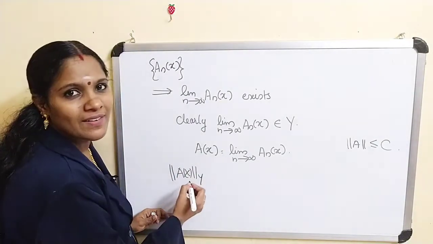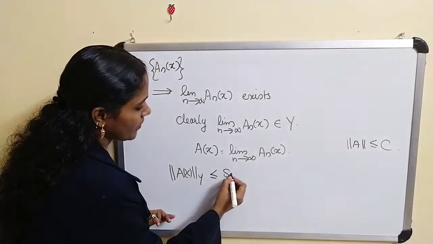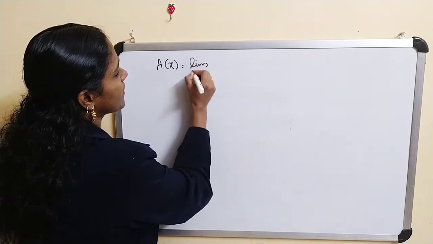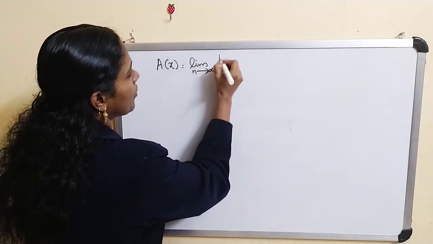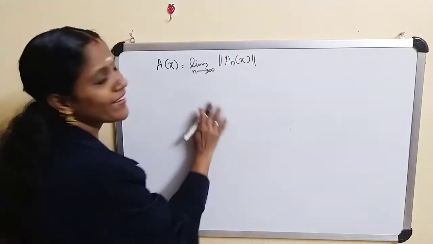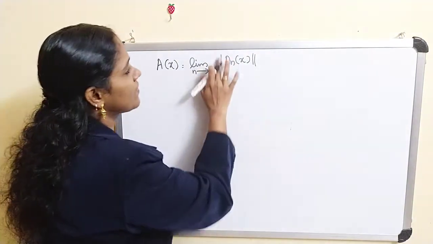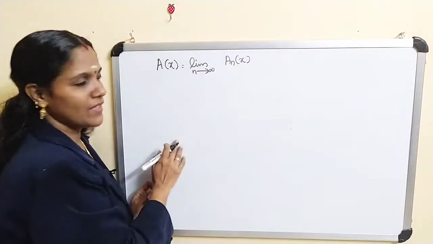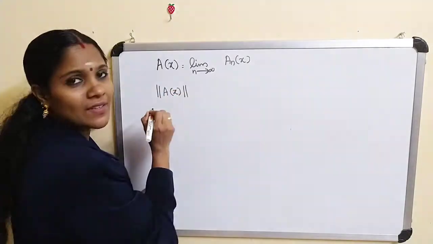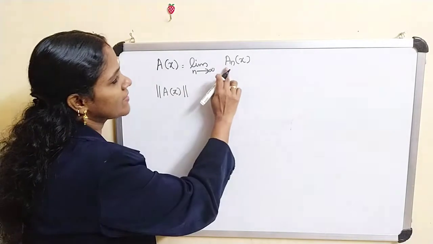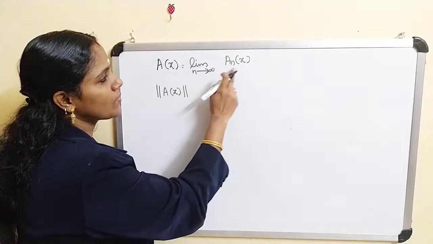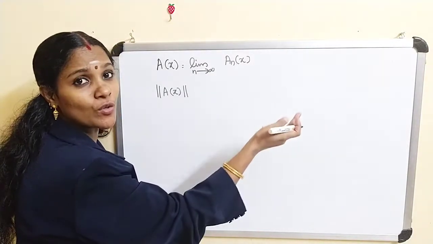Clearly, norm of A of x is the limit as n tends to infinity of the norm of A_n x. This A_n x may be less than or equal to the limit value, but A_n x is less than or equal to the supremum value.